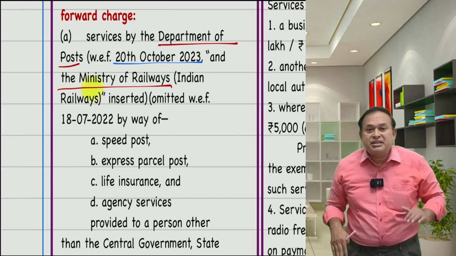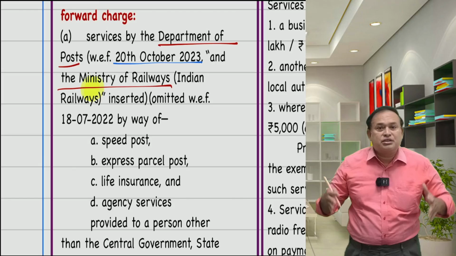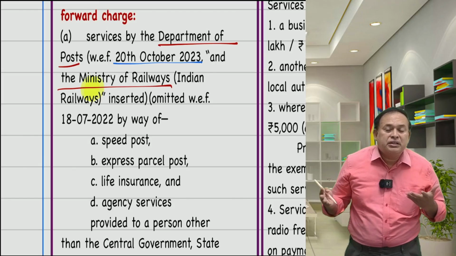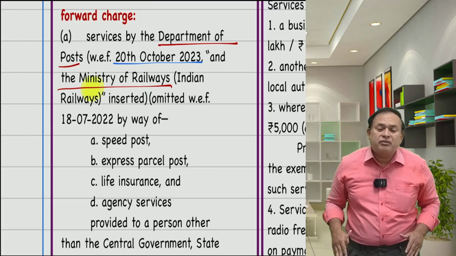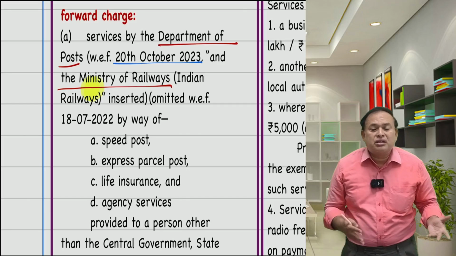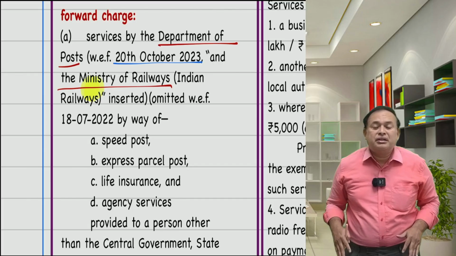In railway stations and all, there are so many vendors. You are aware of that or not? Their shops are available. Cool drink shops, snack shops, otherwise hotels are available inside the campus of the Indian railway stations. Bookstores are available. Toy shops available inside.